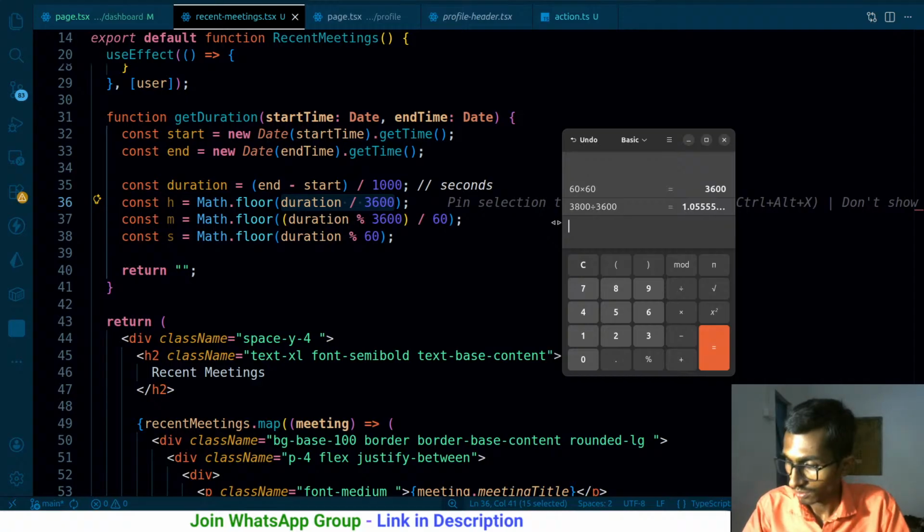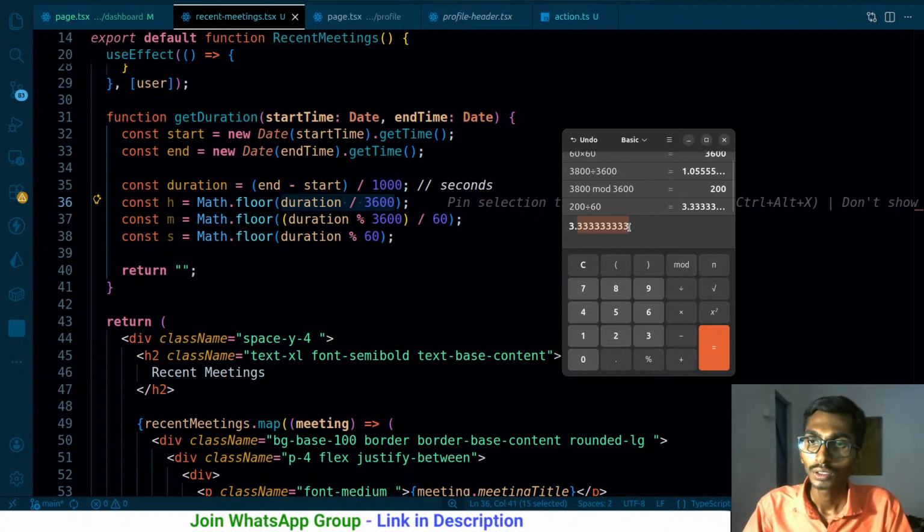I have 3800 seconds, and I want the modulo with 3600. Let me calculate. I'm getting 200 divided by 60, so ultimately 3 minutes, taking the floor value.